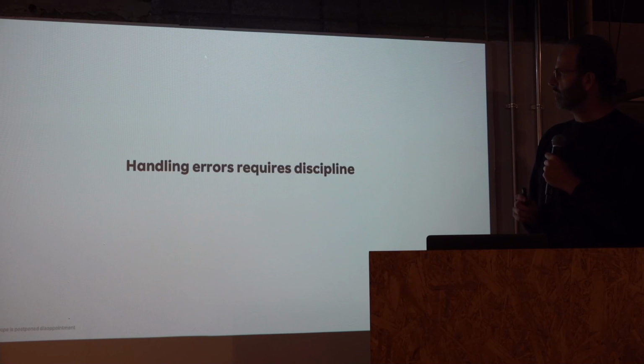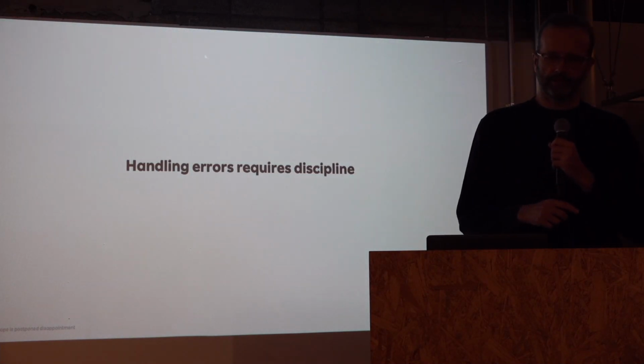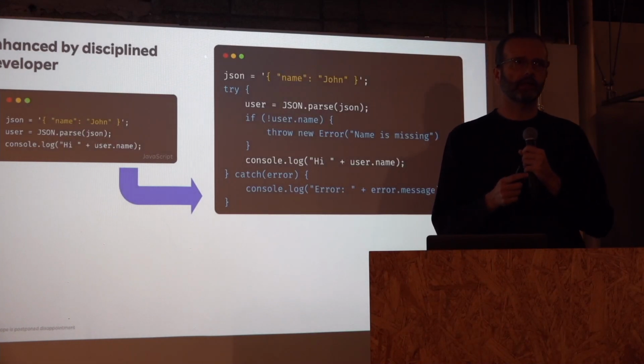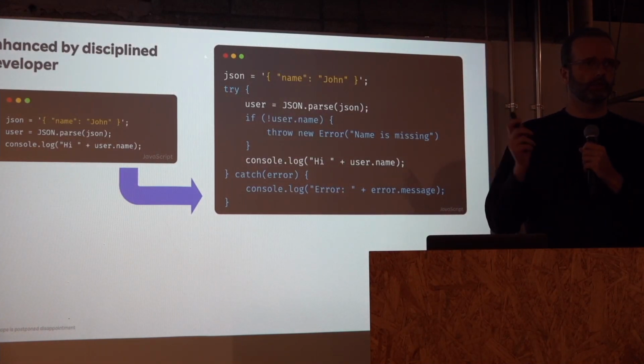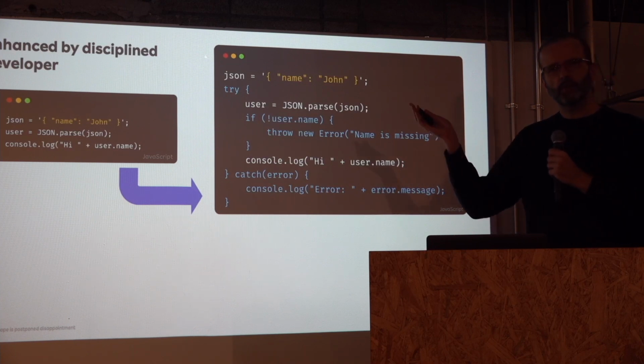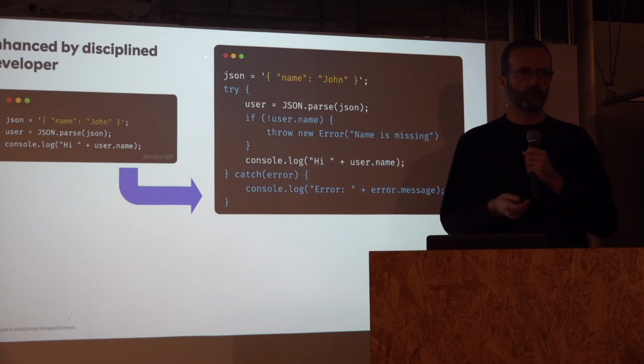So handling errors require some discipline. How can we fix this? So one way, we can ask our disciplined developer to fix this code. So we ask him, and he will add all those lines in blue. Okay, let's see how it works now.